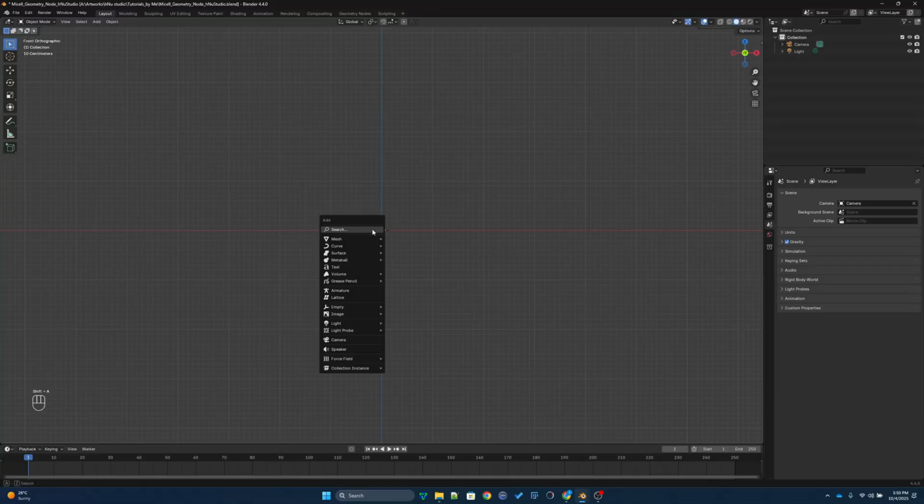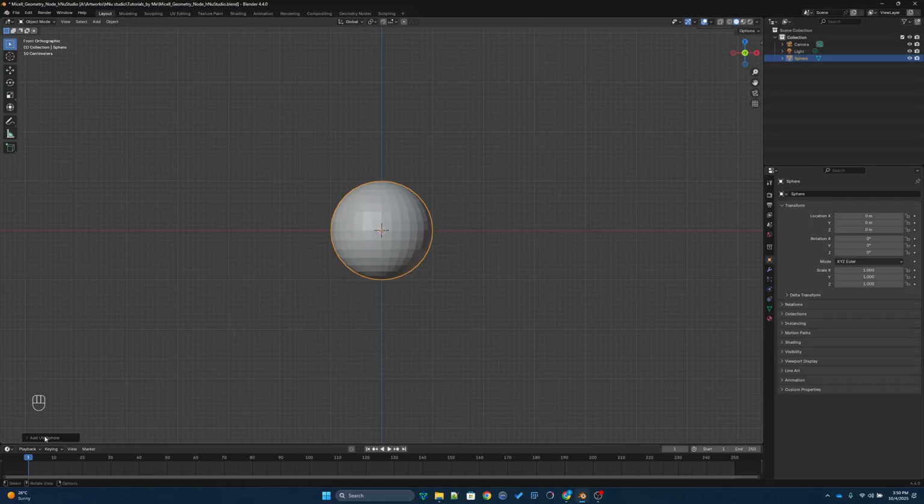Then I'm going to add the UV sphere. Here you can change the properties of this sphere. I don't need a lot of segments, just a simple UV sphere. So I am going to go with 12 segments and 12 rings. That will do the job.